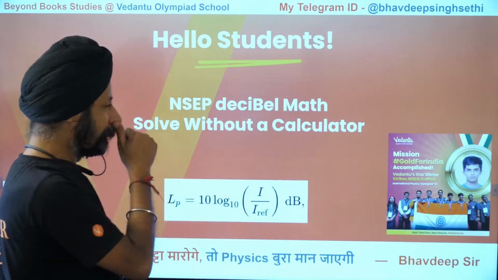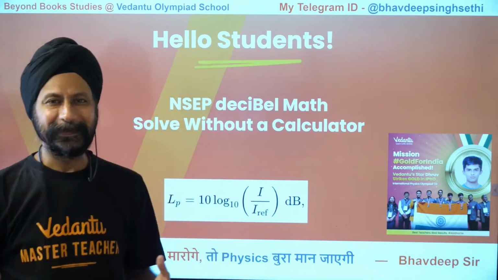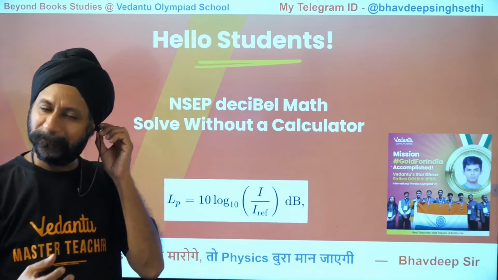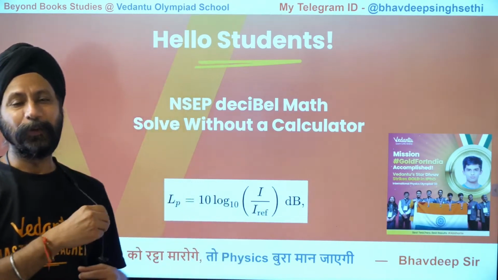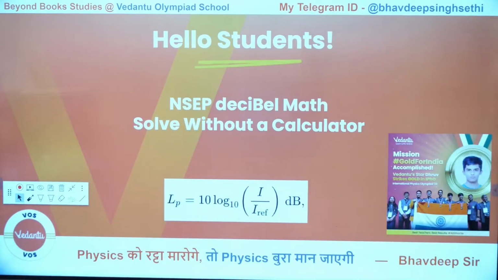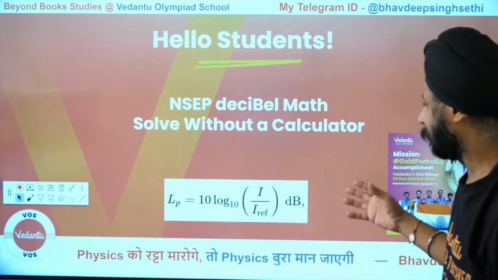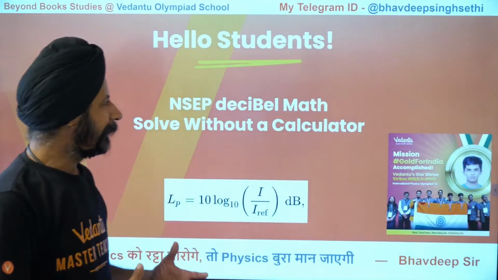So today we are going to see how you can add two sound levels without using any calculator. Now it may not be obvious to many of the students what the challenge here is. So I'm first going to tell you about the challenge and show you how difficult the math looks to start with. I mean it may not be obvious, but this is the formula and it's coming from Wikipedia. So we will see how we can add two sound levels.